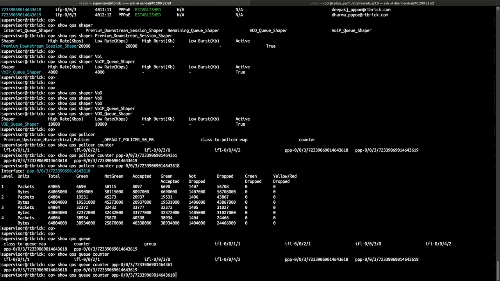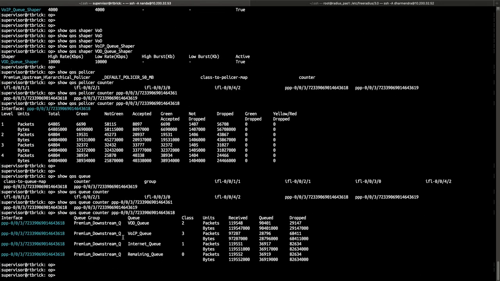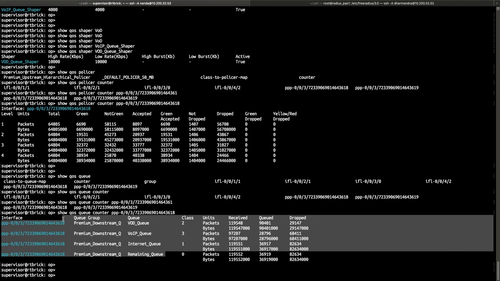If you look at the same subscriber, we can see against each queue, the traffic is received, it is getting queued, and whatever is exceeding is getting dropped. So the drop counter is incrementing, the queued counter is incrementing, and the received counter is incrementing for all the 4 different queues that we have configured.